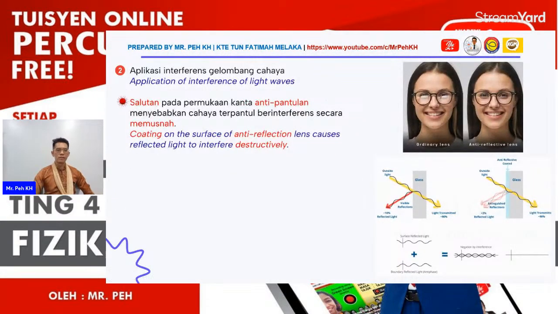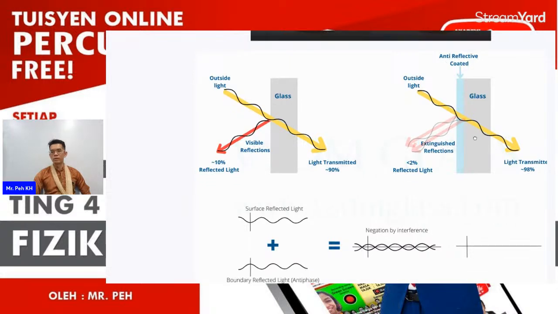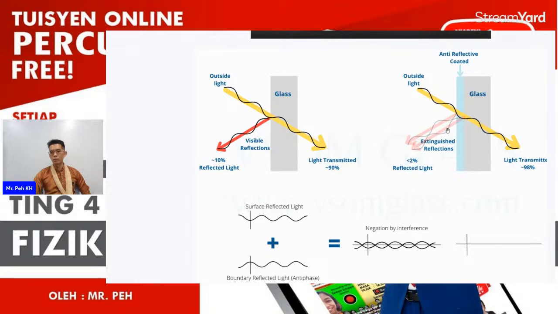So why? You can see here, the coating on the surface of the anti-reflection lens causes reflected light to interfere destructively. Again, you can see from this figure. This is a normal glass. When outside light hits the glass, there will be a reflection. But if we put the anti-reflective coating, you can see there will be another arrow showing that another reflected light appears here.